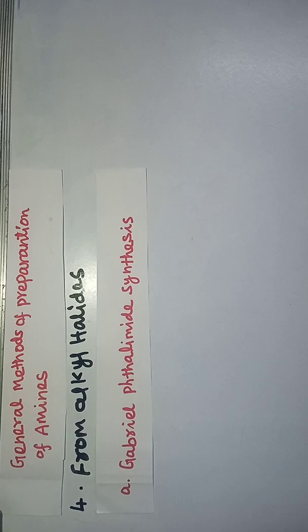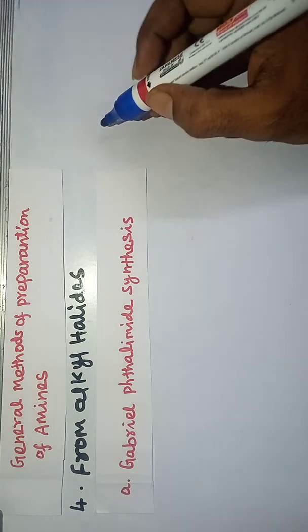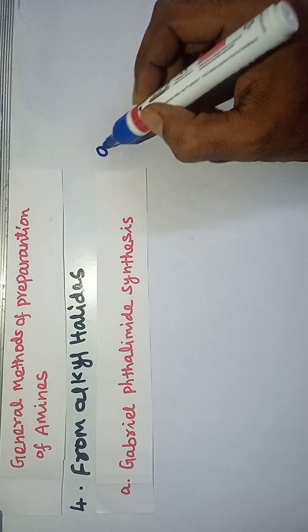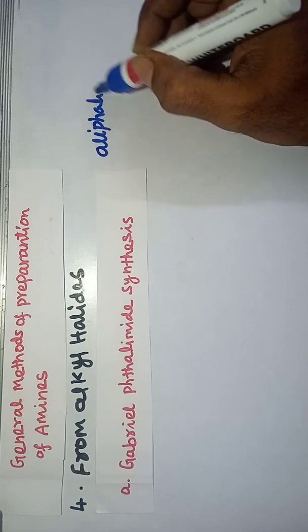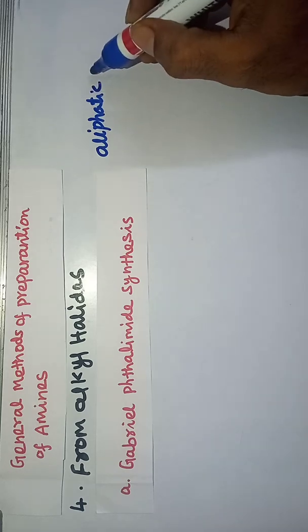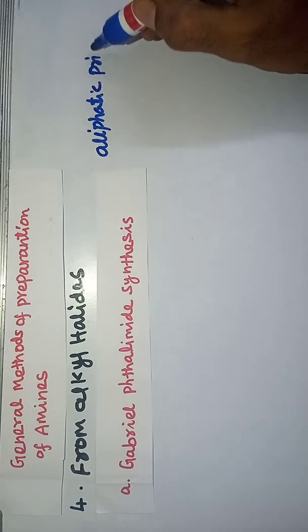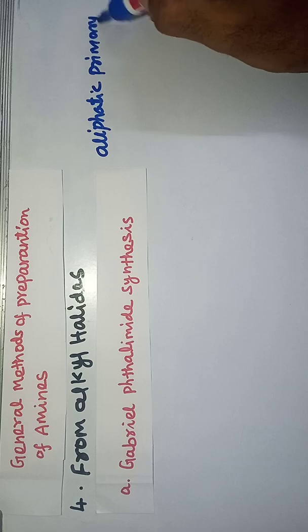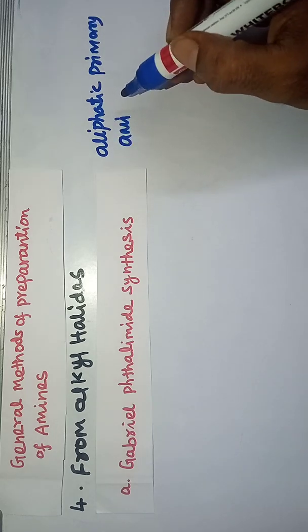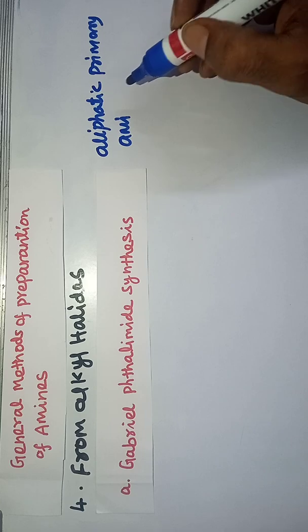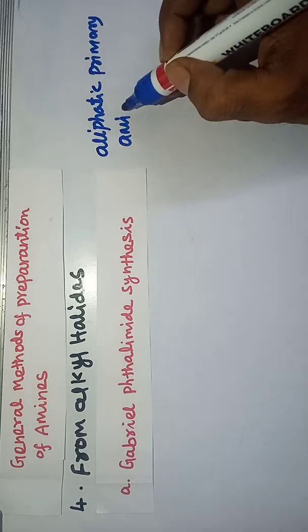Using the Gabriel phthalimide synthesis, we can prepare aliphatic primary amines.